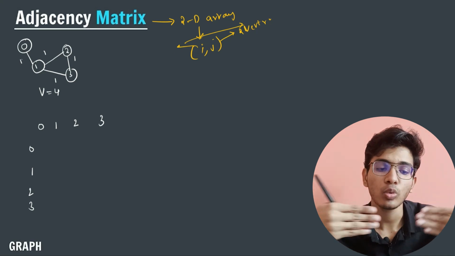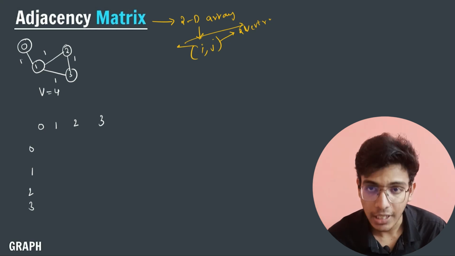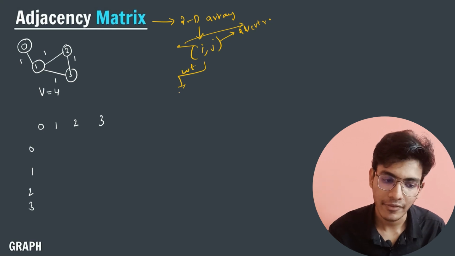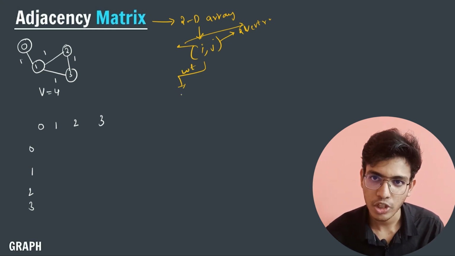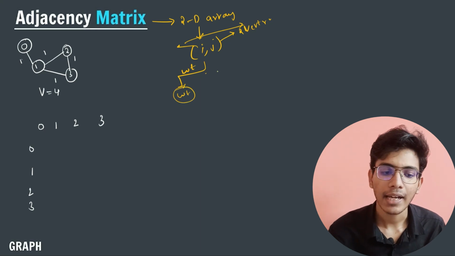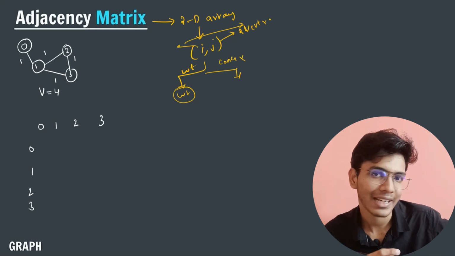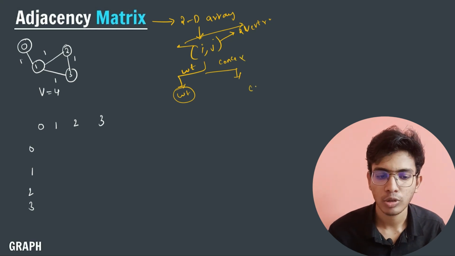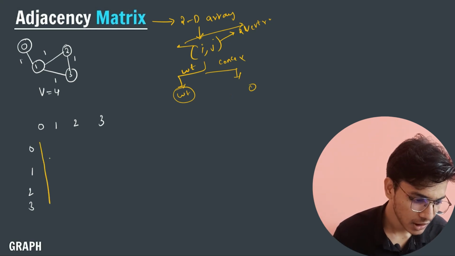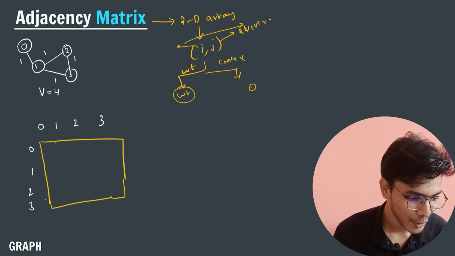Between these two different vertices, if there is a connection, if there is a network, then I will check what its weight is. If it has a connection and has a weight, then I will store its weight at that particular position. And if there is no connection, no network connecting these two nodes, then I will store 0 there. So I will create a two-dimensional array like this. Let me create it here. My diagram is kind of bad here, I hope you understand.